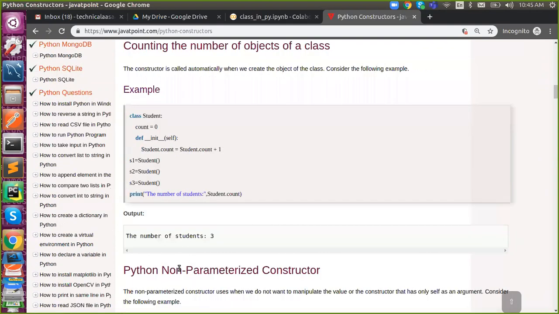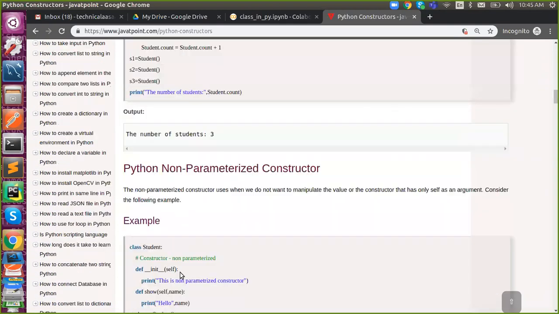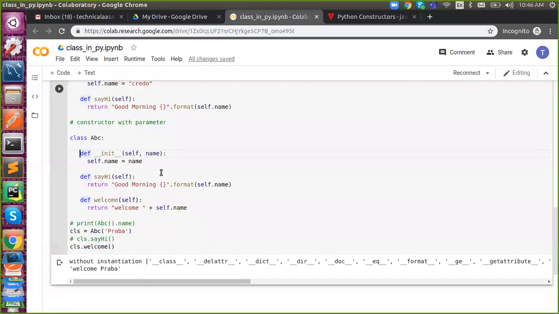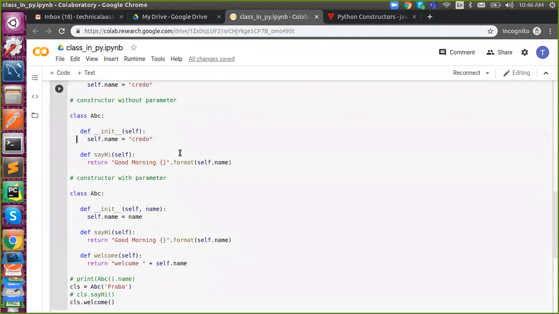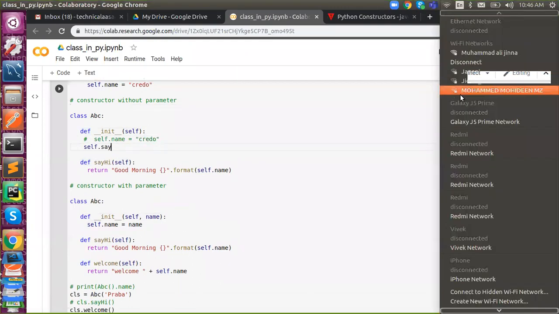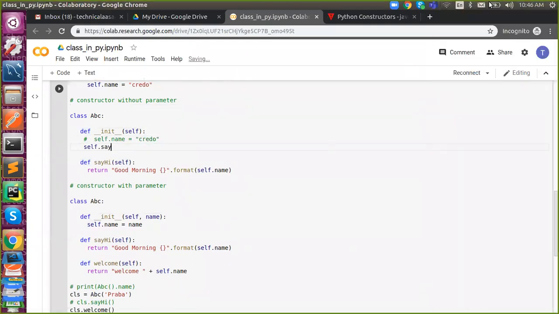And the non-parameterized one is static, it is fixed, and we use it for certain purposes, not just for object creation. We can do a function call. So say for example, here I want to call say hi inside a constructor. I can do that. I'll take this as an example. I'll disable this too. Instead I'm going to say self dot this.